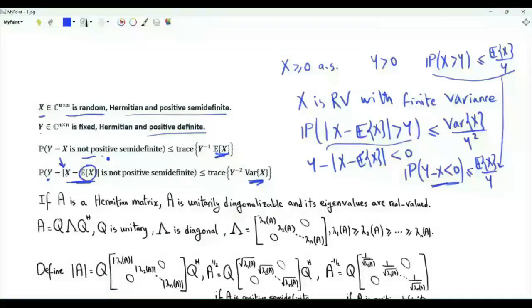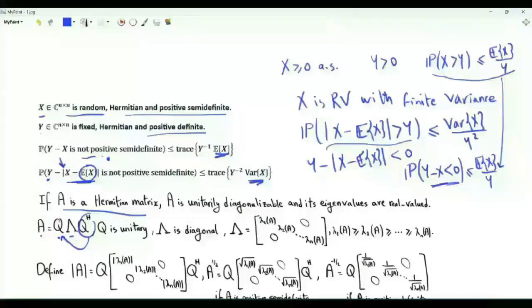What does the absolute value mean? If A is a Hermitian matrix, then A is unitarily diagonalizable. The eigenvalues of matrix A are purely real. We can write A as Q Lambda Q Hermitian, where Q is a unitary matrix of eigenvectors. Q Hermitian Q is equal to Q Q Hermitian is equal to identity of size n by n. So this Q Hermitian is the inverse of Q.